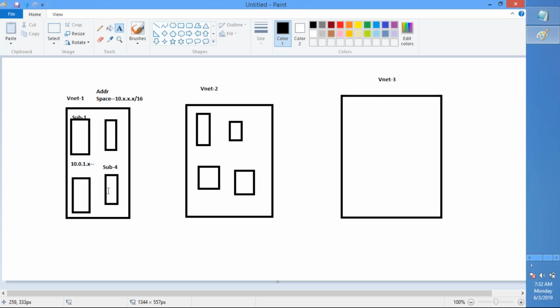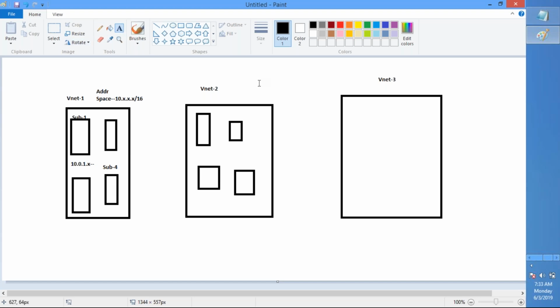What we need to understand here is a virtual network is a network boundary. Each virtual network will have multiple subnets, and resources within the virtual network will be able to communicate with each other without any restrictions. And the virtual network will have an address space, and that address space will be used by your subnets. What it means is a subnet will have a subset of IP addresses which are defined at the virtual network level.